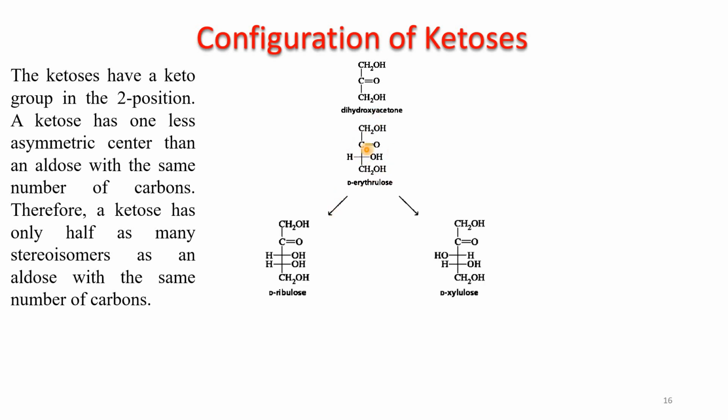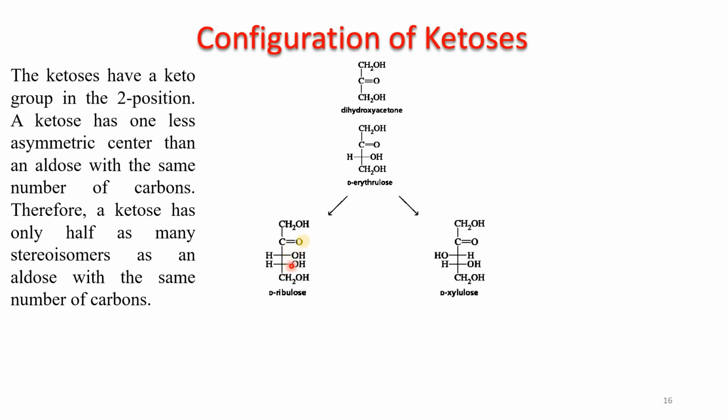So this molecule has CH2OH, 1, 2, 3, 4 carbons. And how many asymmetric centers? There is only one asymmetric center. Then 1, 2, 3, 4, 5. We increase one carbon atom. Now how many asymmetric centers do we have? We have 2 asymmetric centers.